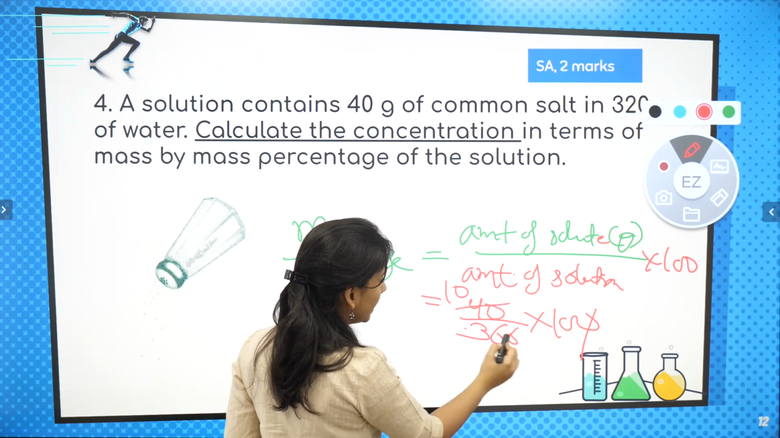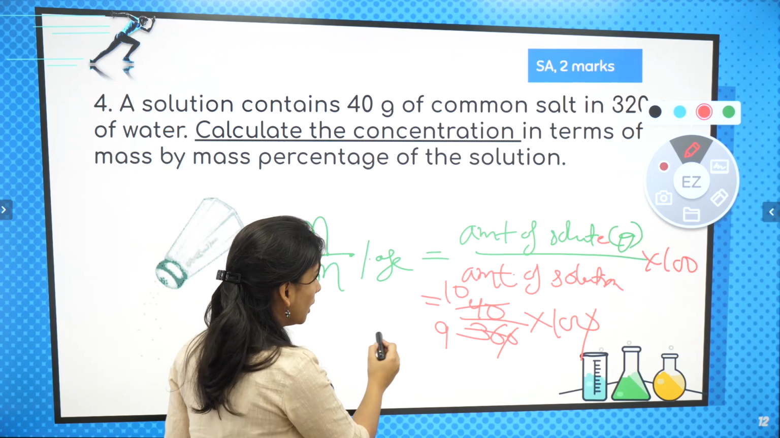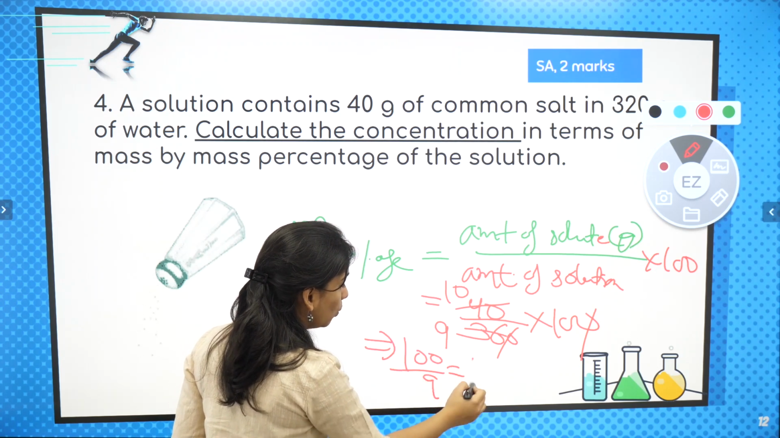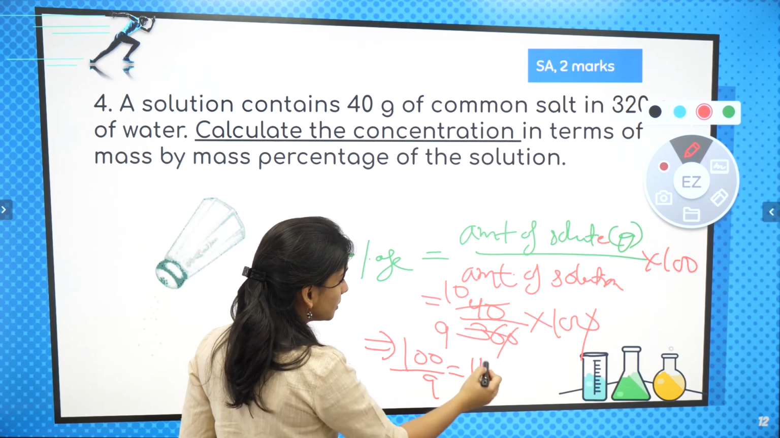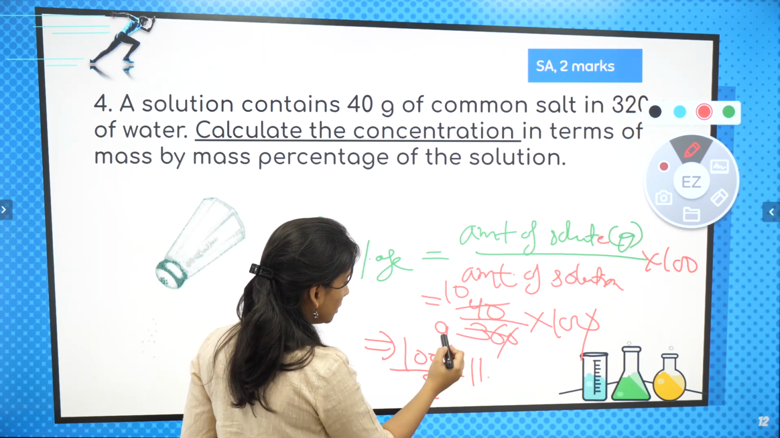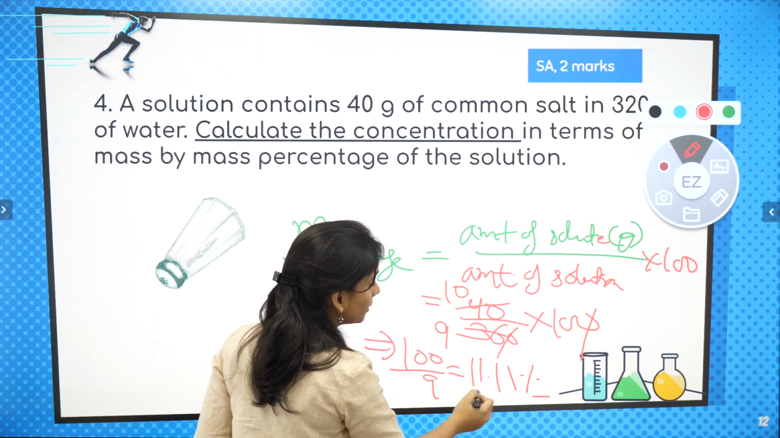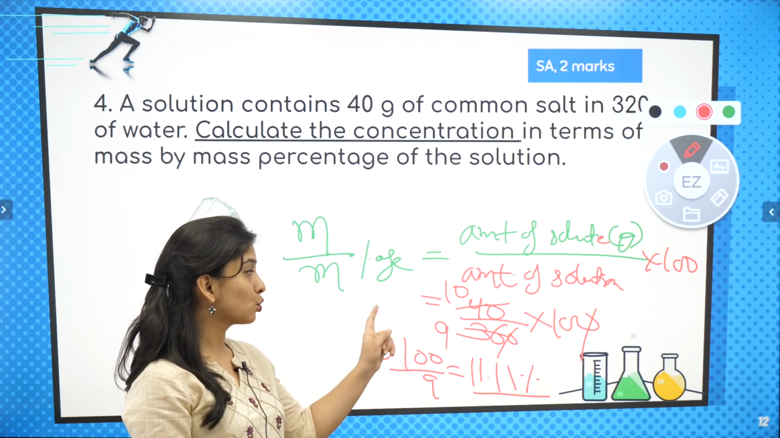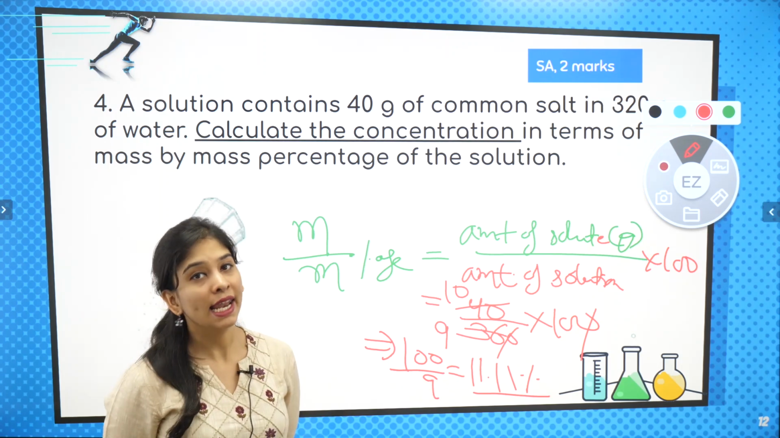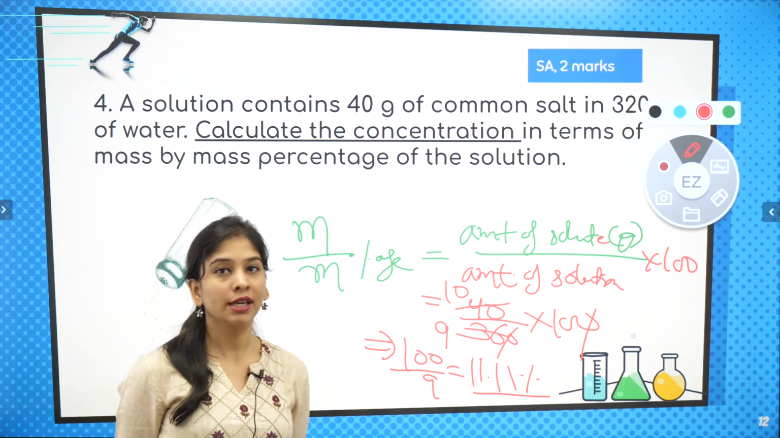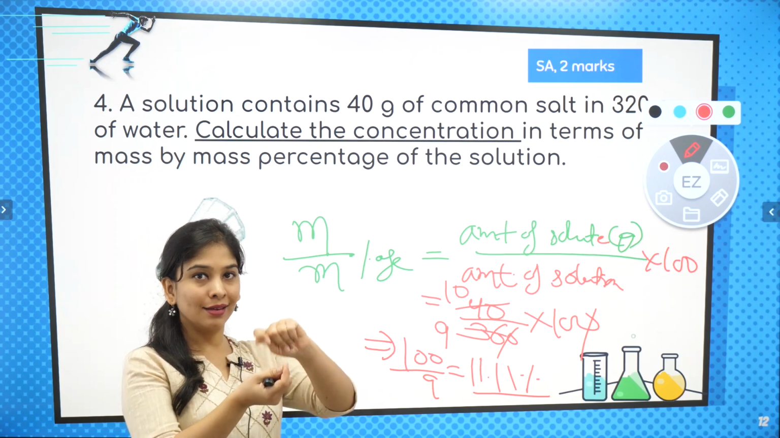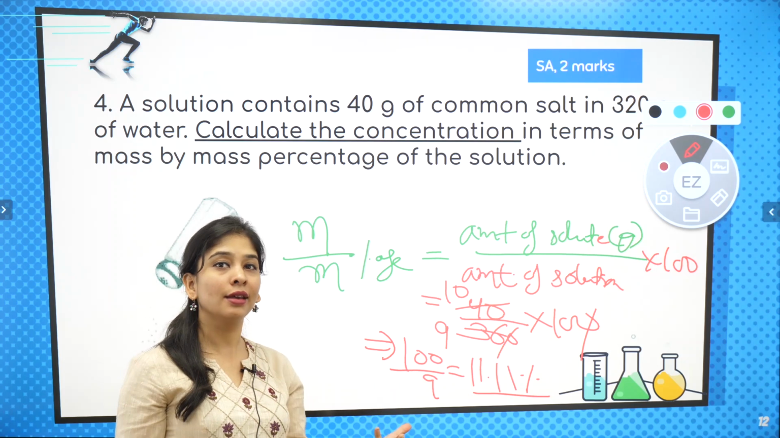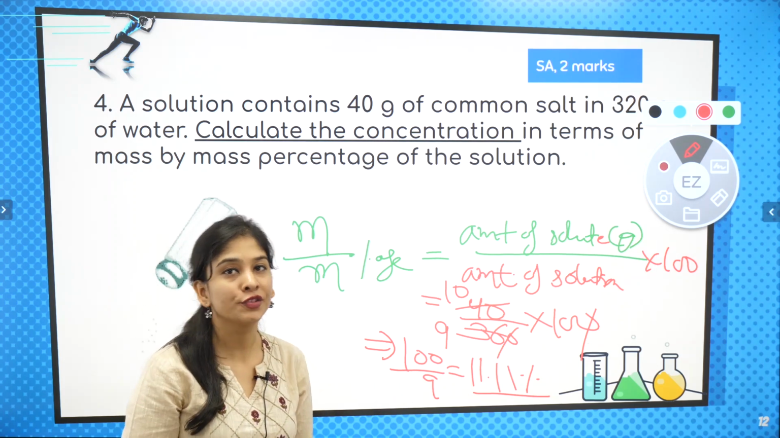4 gaya 10 pe, 9 pe. Now you can solve. 100 by 9, 1 and 1, right? So your percentage, that is mass by mass percentage, is going to come out as 11.11%.